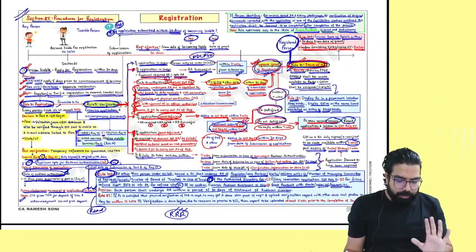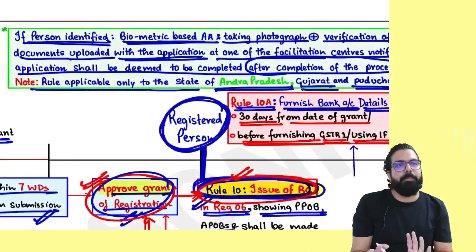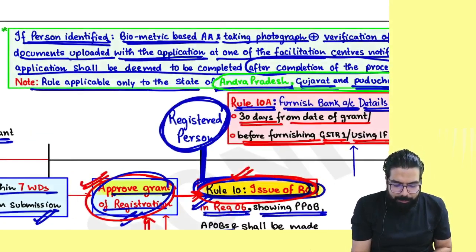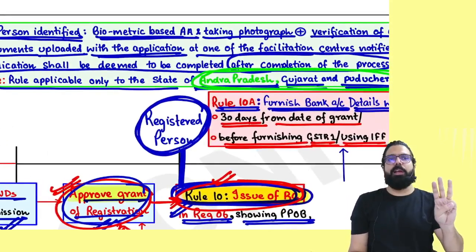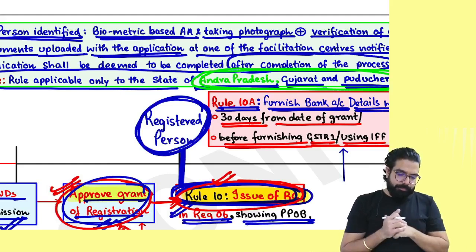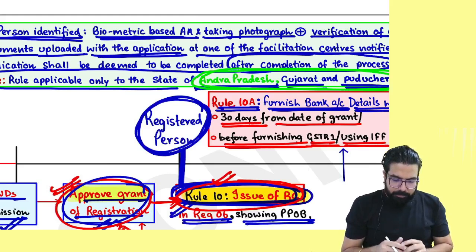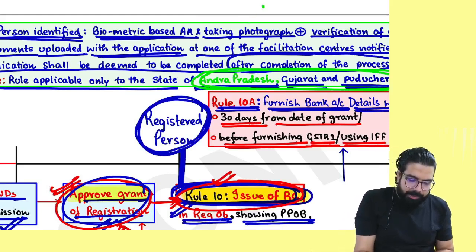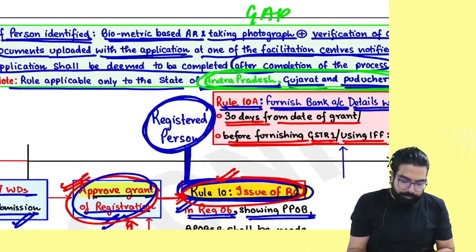Next. In this chart, just remember biometric based verification is applicable only for 3 states. Remember, now it is applicable for whom? Andhra, Gujarat and Puducherry. Gujarat, Andhra, Puducherry. Can we go ahead, everyone? Next.